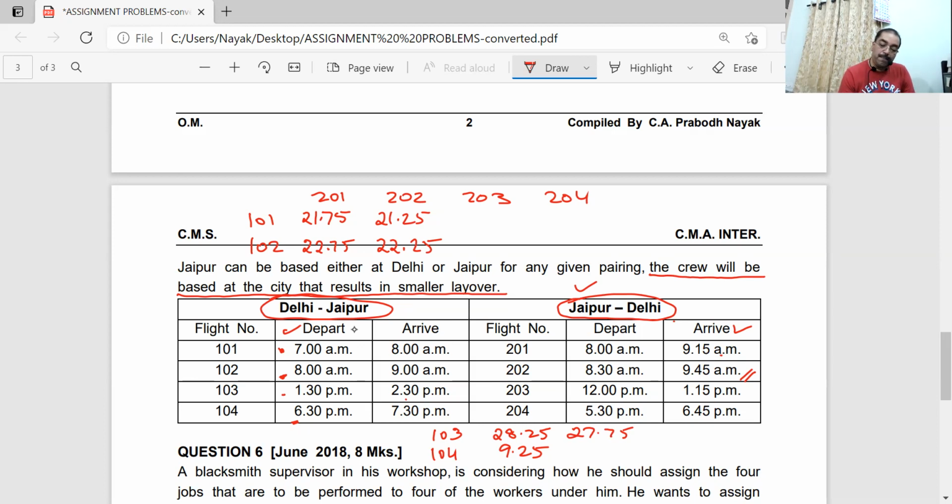Next one. Half an hour less. 8.75. Write down: this is 21.25, 22.25, 27.75, 27.75, and 8.75.